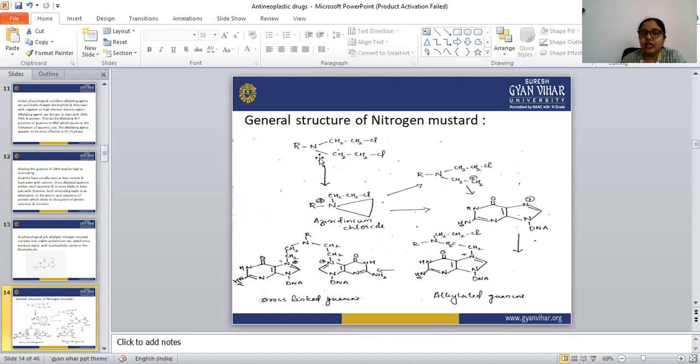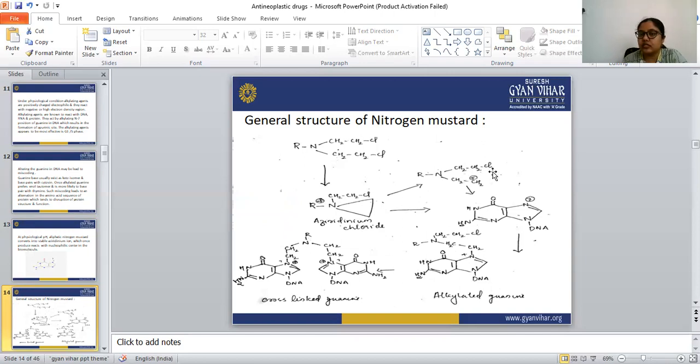This dichloroethylamine inside our body converts into aziridinium chloride, the stable aziridinium ion. This is electron deficient. It again converts into the 1-chloro-diethyl amino group, which is again electron deficient.